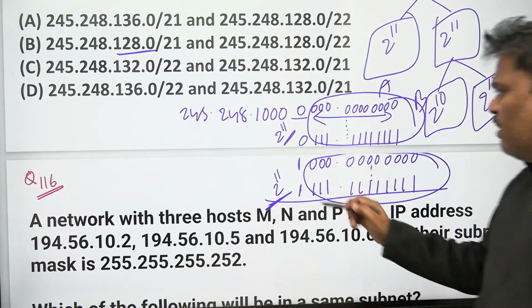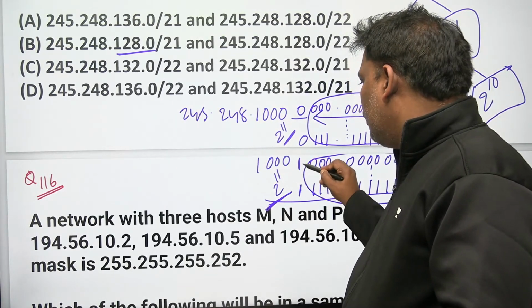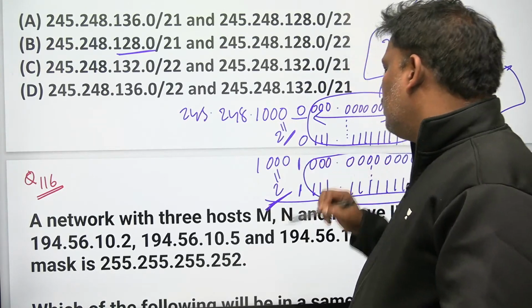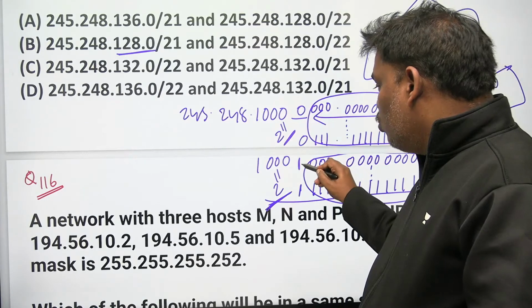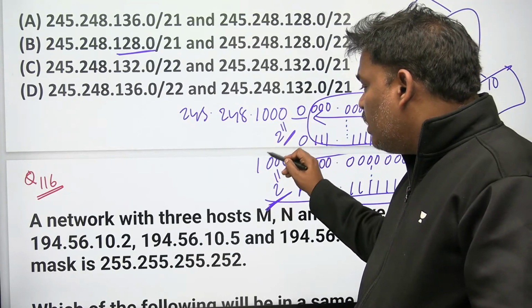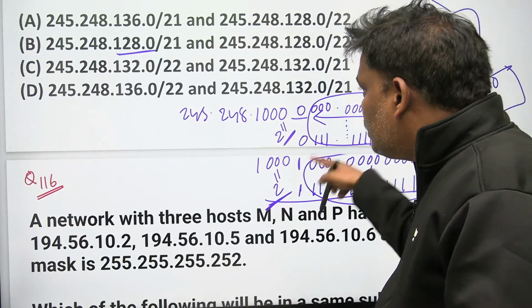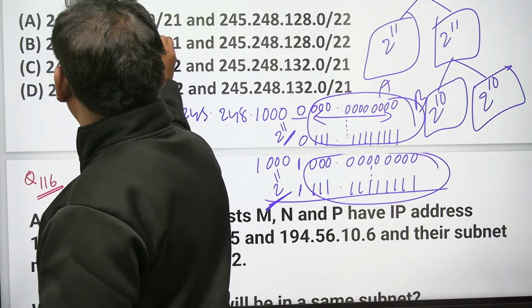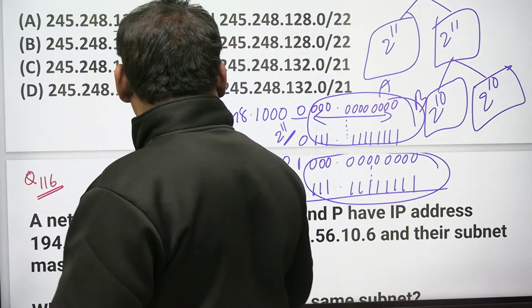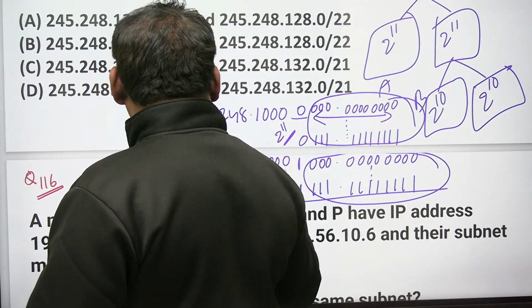If the second part is given, if you observe clearly, 3 zeros are there, followed by 1, and 3 zeros. It is going to be 2 power 0, 2 power 1, 2 square, 2 cube, 8. 8 plus 128, 136. First part is 128.0, second part is 136.0.